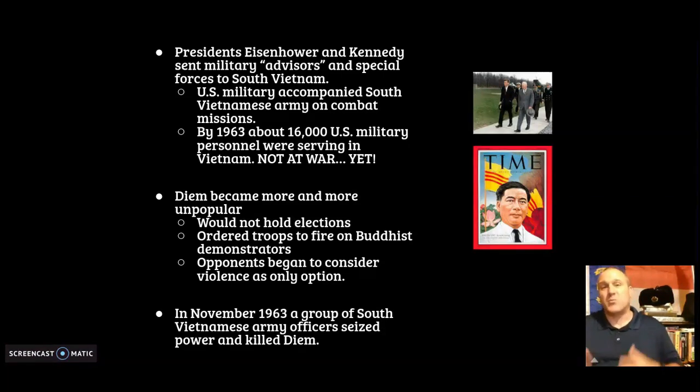Diem becomes more and more unpopular with the people. That's a picture right there on the cover of Time magazine. He wouldn't hold elections. He ordered his troops to fire on Buddhist demonstrators, which is a big no-no in South Vietnam. And his opponents began to consider violence as the only option to go against Diem, and they do. In November of '63, a group of South Vietnamese officers seized power and killed Diem, and that's it for Diem's Western-style type government. So this winds up becoming like the last straw type thing, right?